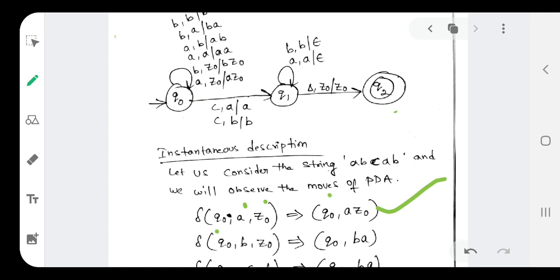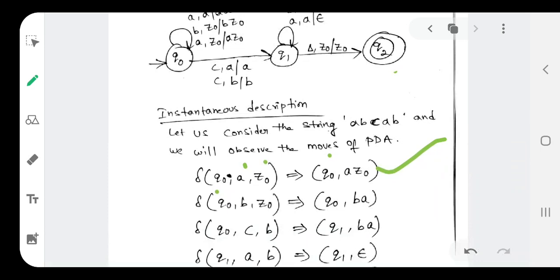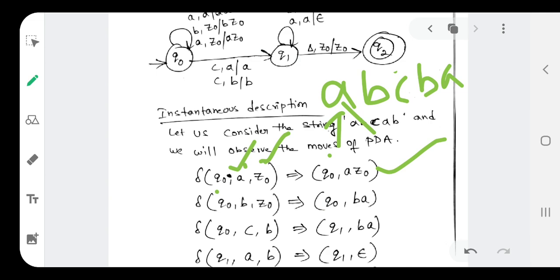State is Q0 only. And after that, what input symbol? What is the string we have taken? A, B, C, B, A, right? I am reading A. On reading the input symbol, the top of the stack is Z0, the transition is Q0, AZ0. On reading the B input symbol, the state is Q0 only, and the top of the stack is B. I told you, right? Only the top two symbols we need to consider in the stack while writing these transitions, okay?